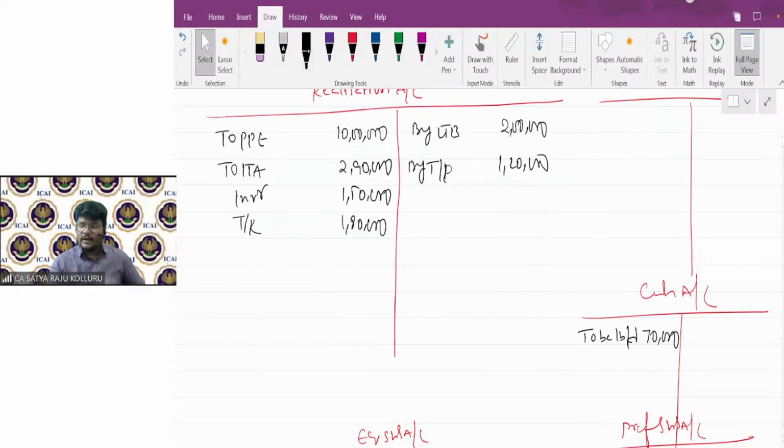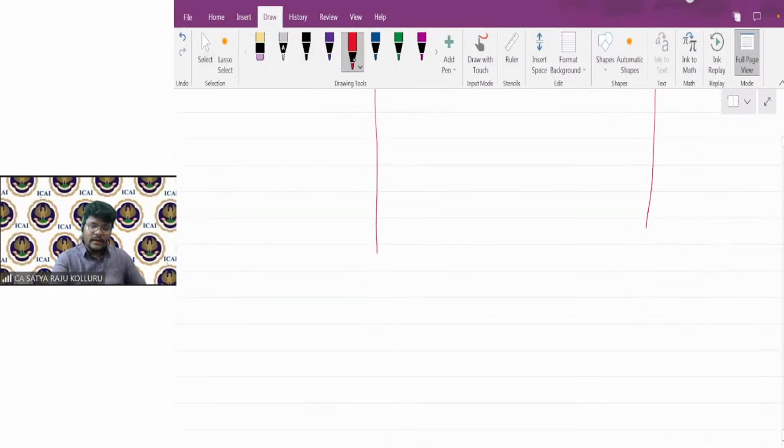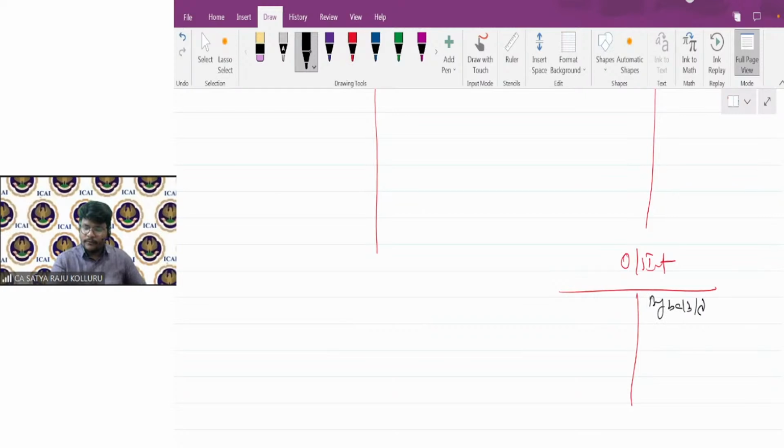That is 12,000, right? So outstanding interest, which is 12,000, by balance brought down. Simple. I am following step number 1, dismantling of the balance sheet only. Assets and liabilities taken over are transferred to realization at book value. Not taken over, separately opened.